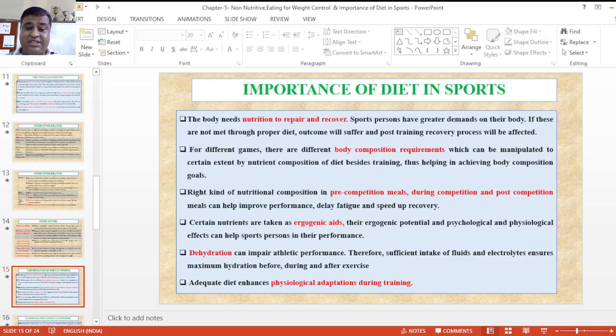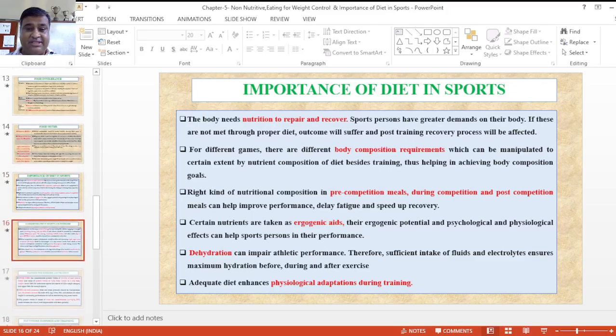Now certain nutrients can be taken as ergogenic aids. Ergogenic aids can develop potential, give a psychological boost, and their physiological effects can help the sportsperson in performance. Dehydration can impair athletic performance, so sufficient intake of fluids and electrolytes ensures maximum hydration before, during and after exercise. An appropriate diet enhances physiological adaptation during the training process.